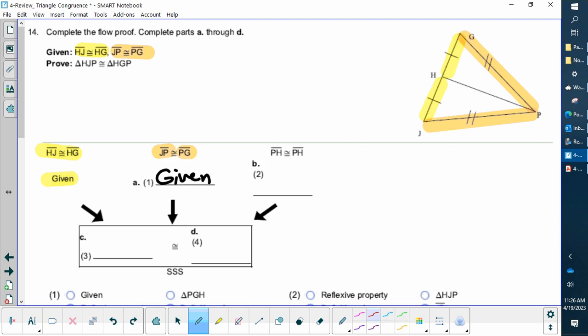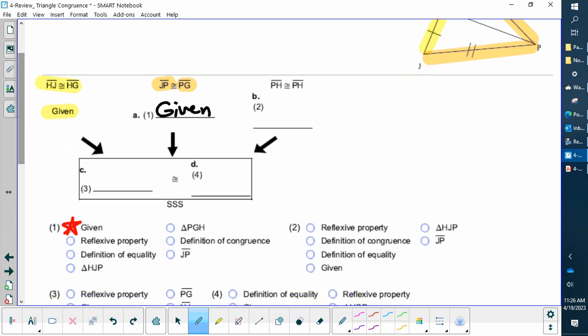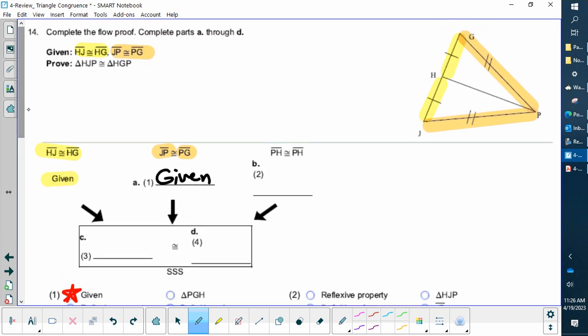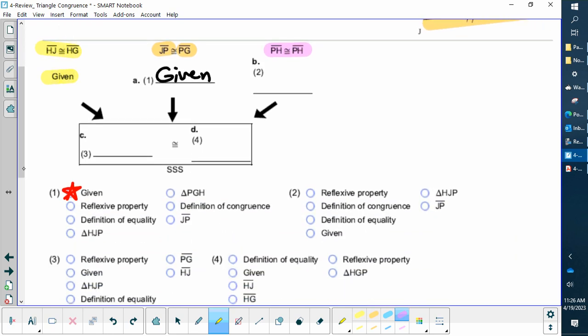Don't need to think about it, already provided. I look down on here, box 1. These will be drop downs in your work. Oh, and then, wait a minute. Aren't these the same segment on both triangles? I could put 3 tick marks here and separate them. And that is PH is congruent to PH. And that would be reflexive.